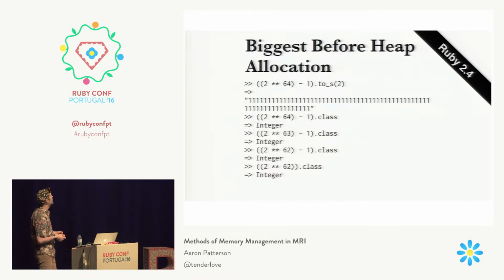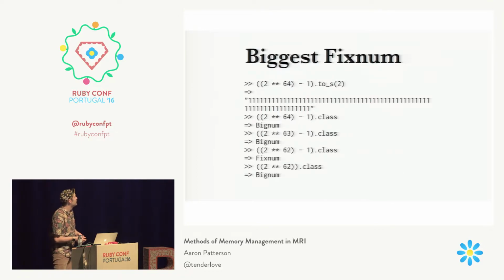We can calculate the maximum fixnum size because, oh, excuse me, I forgot to explain this part. Why is it, my machine is 64 bits, so why is the biggest fixnum 2 to the 62 minus 1? Well, we have to subtract 1 bit for the sign. Now, we know from our encoding that we shift over 1 bit, so we have to subtract that bit as well. So we go from 64 minus 2 is 62. So that's how we can calculate our largest integer.